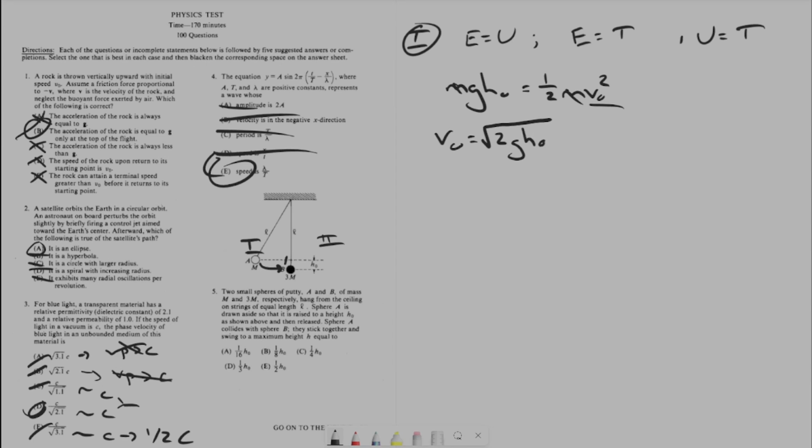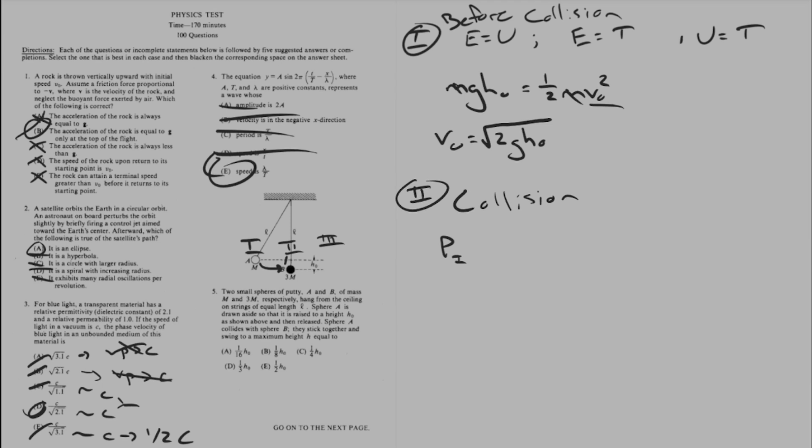Now let's break it down a little more granular. One is before the collision, and two is the collision. That's where we shift to momentum. So the momentum at 1 is going to be equal to the momentum at 2.